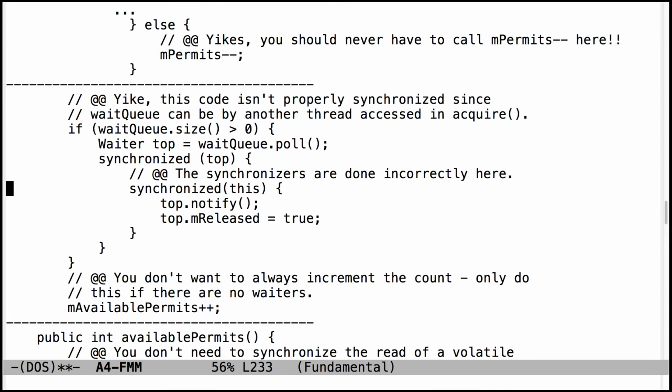You have to make sure you synchronize properly. It's really important in release to make sure you synchronize properly. It's kind of subtle. Anytime you access the wait queue, you should be synchronizing on the intrinsic lock. And whenever you call notify on the waiter, you have to make sure that you've synchronized on the waiter object as well.